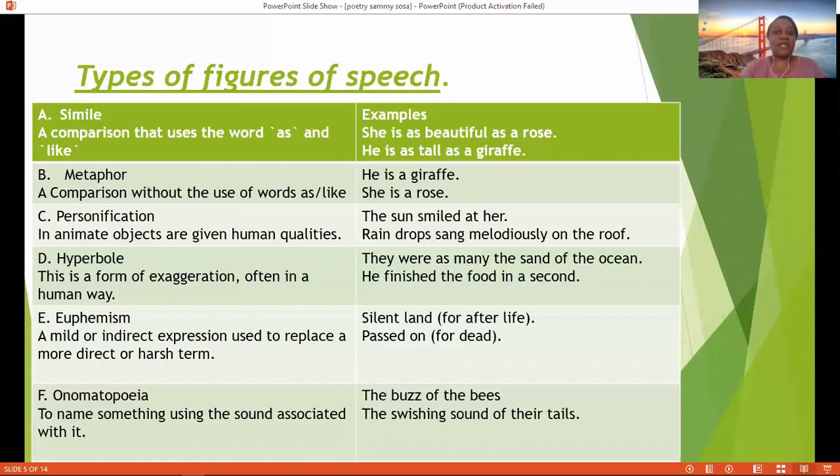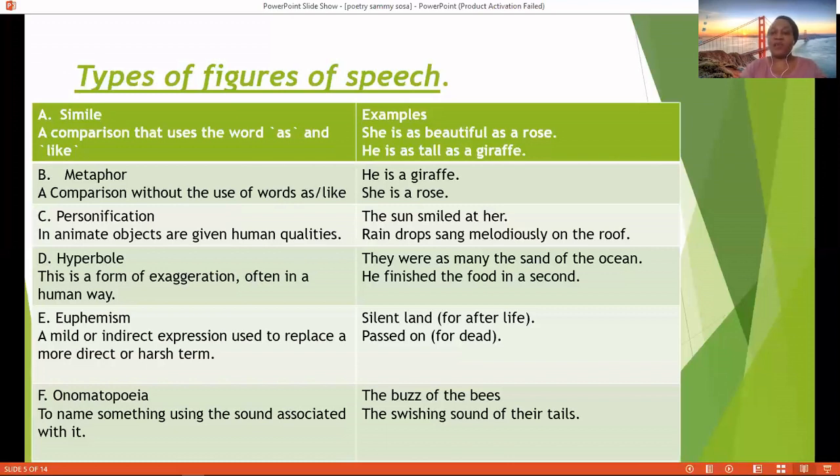So think of the sun smiling at her. Most probably it was shining. And this sun has been given human qualities of smiling. Raindrops sang melodiously on the roof. Obviously, the rain was falling on the roof and making a melodious sound. Of course, we know the rain cannot sing, but it has been given human qualities. That is personification.